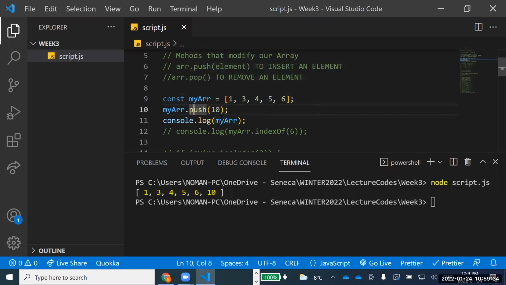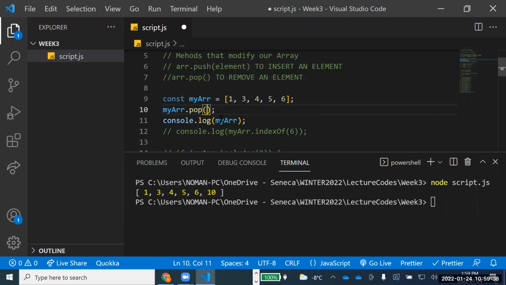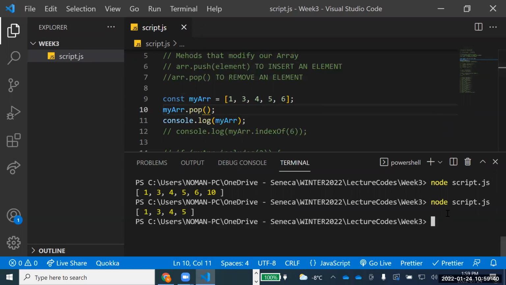So for example, I can even do the pop here, which does not require any parameter. So pop means, of course, I know that 6 should be removed. Now you see here, defining a collection as a const does not disallow us from removing or adding, inserting elements to that one. It's against a single value. When a single value is defined as a const, we know that no one can change that value.